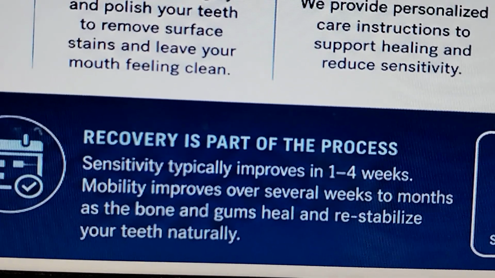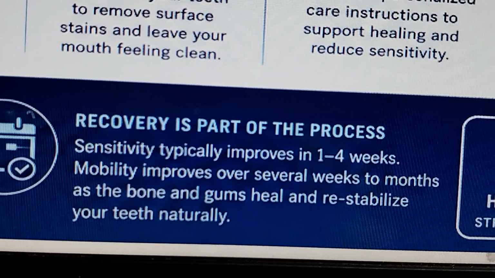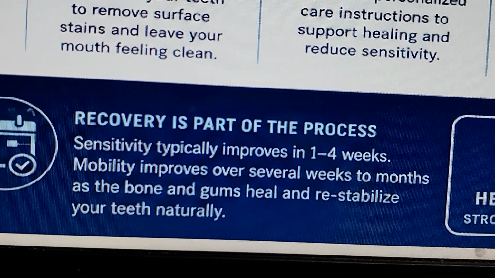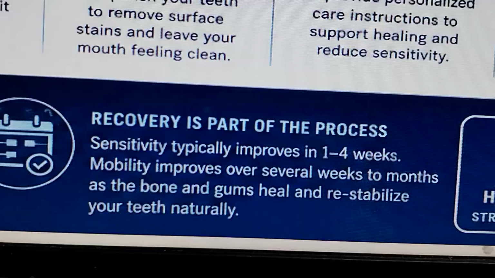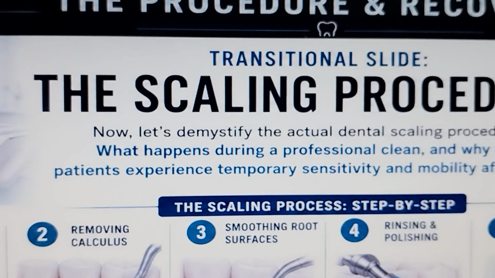Sensitivity typically improves within 1 to 4 weeks. Mobility improves over several months as the gum and bone heal and re-stabilize your teeth naturally. So, clean today, heal tomorrow, stronger smile for your life.